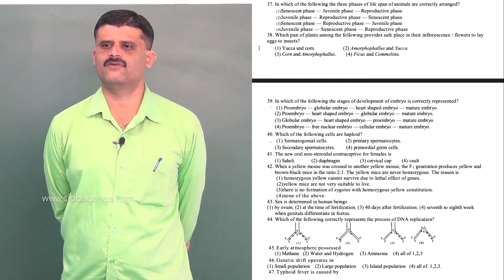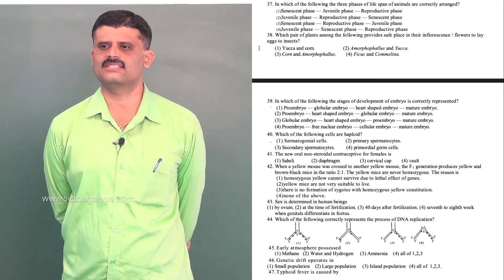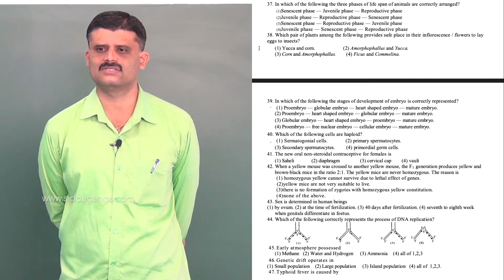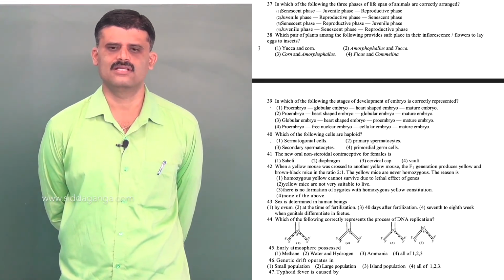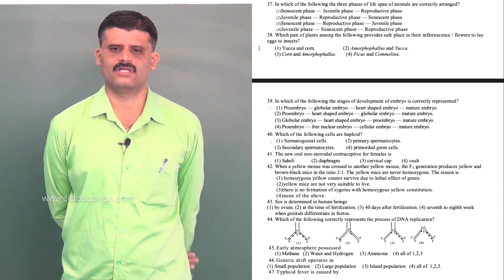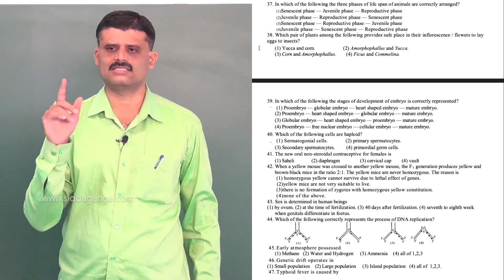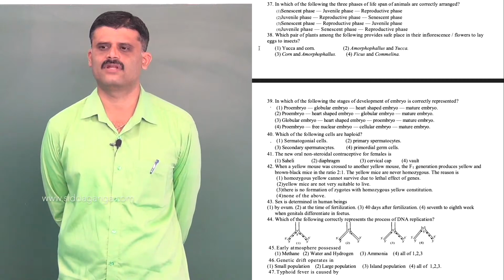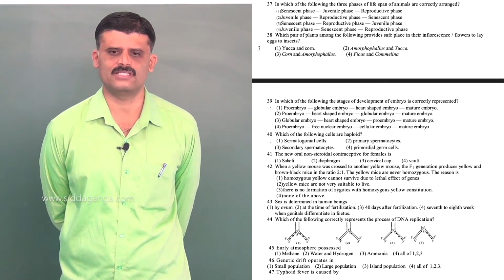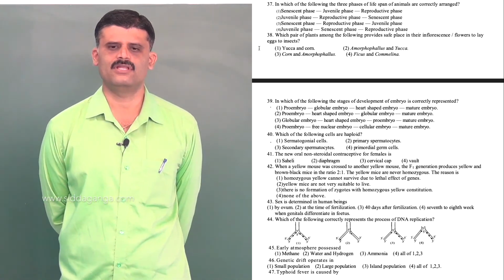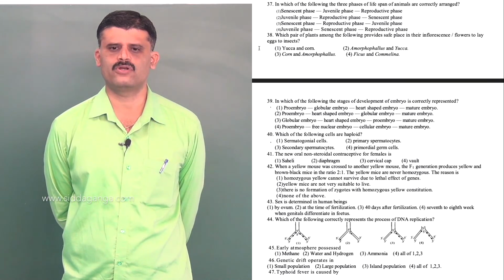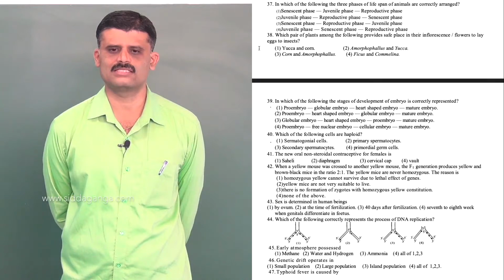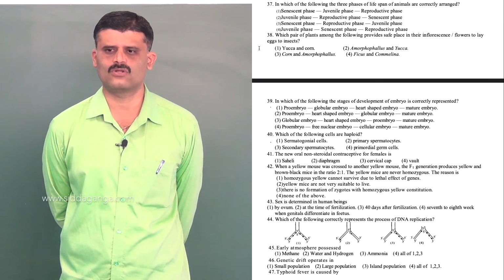Next, question number 37. In which of the following the 3 phases of lifespan of animals are correctly arranged? So, lifespan of animals is in a cyclic fashion, that is juvenile phase, after that reproductive phase, then after that senescent phase. Juvenile phase means the phase between the birth to reproductive maturity. It is also called as growth phase, where an organism is actively involved in growth.